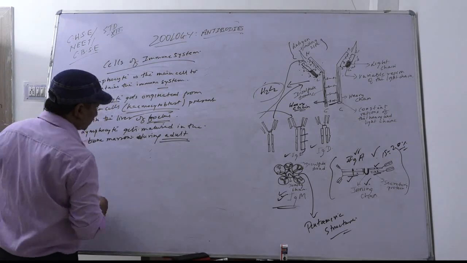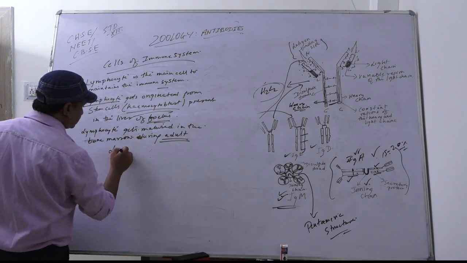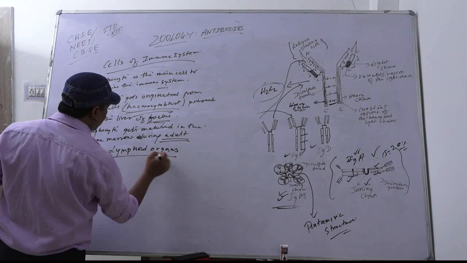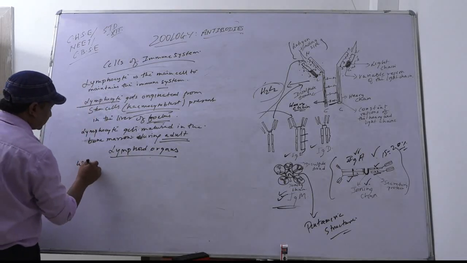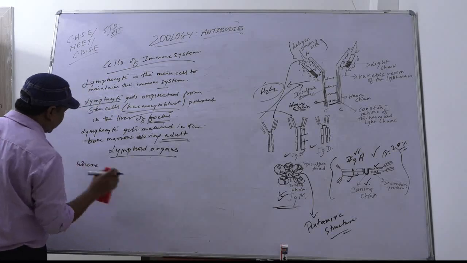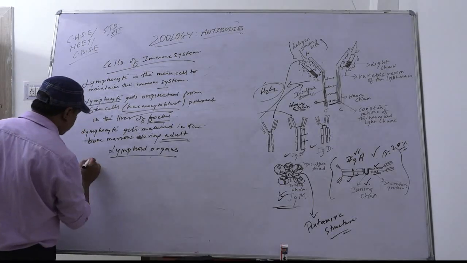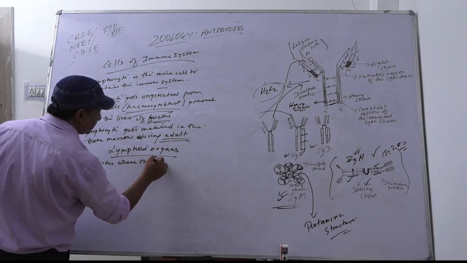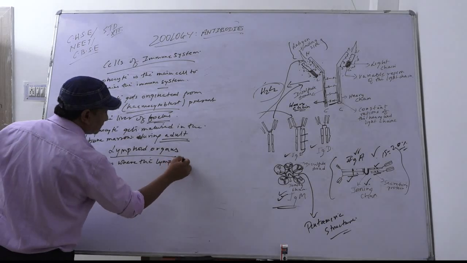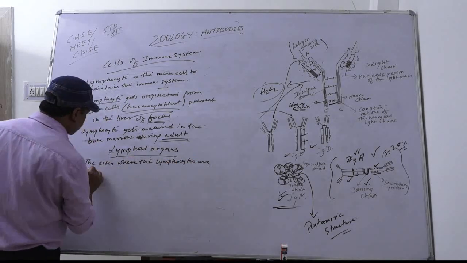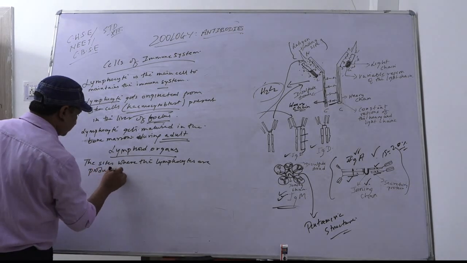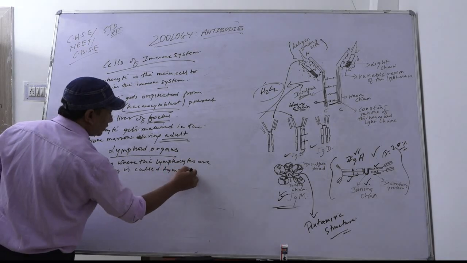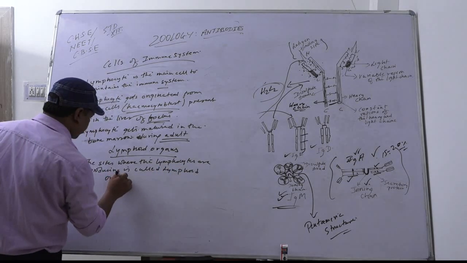Now, lymphoid organs. What are called lymphoid organs? The sites where the lymphocytes are produced are called lymphoid organs.